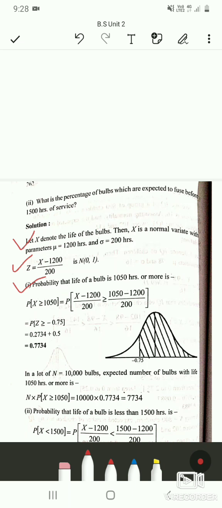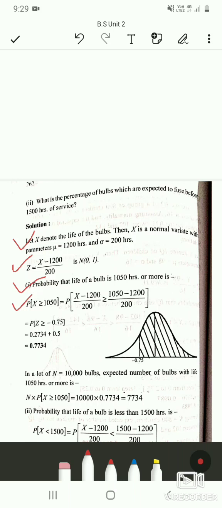First, we will find the probability of the life of a bulb being 1050 hours or more. For that, we will find the probability of x greater than or equal to 1050.